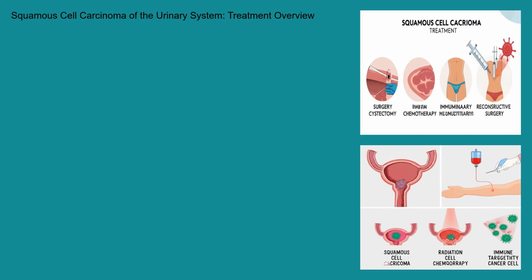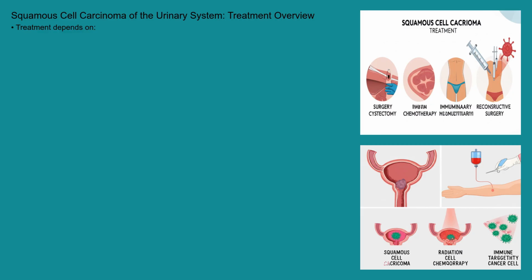Treatment for squamous cell carcinoma of the urinary system depends on the stage and location of the cancer, as well as the patient's overall health. Surgery is often the primary treatment, especially for localized tumors. This may involve partial or radical cystectomy, which is the removal of part or all of the bladder. Chemotherapy may be used to shrink the tumor before surgery, kill any remaining cancer cells after surgery, or treat advanced cancer that has spread.